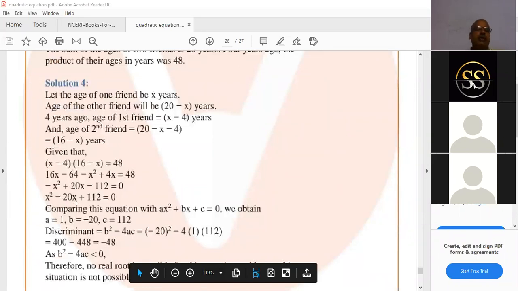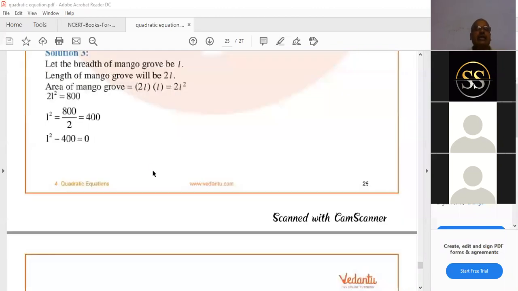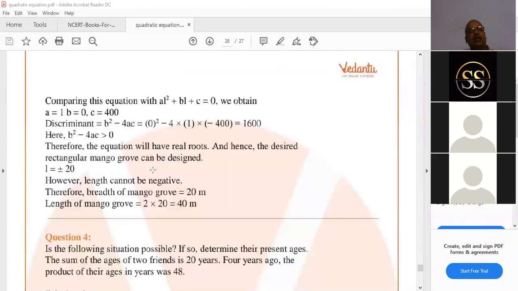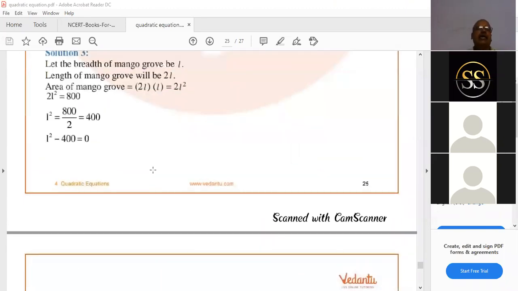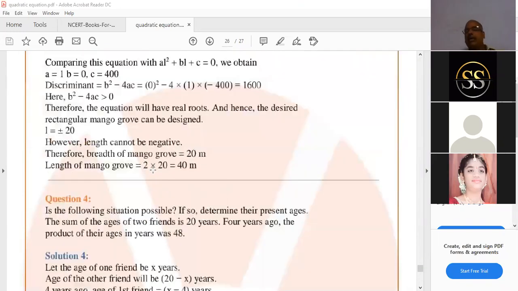A equal to 1, B equal to minus 20, C equal to 112. So 20 square means 400 minus 448, which is minus 48. Hence, real roots do not exist. So we cannot find in this situation. It is not possible to find their ages. Understand, amma? B square minus 4ac you got less than 0. So up to that you write, and we cannot possibly find the ages of the two friends.